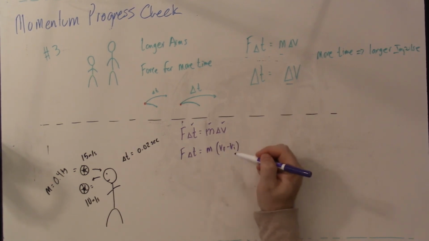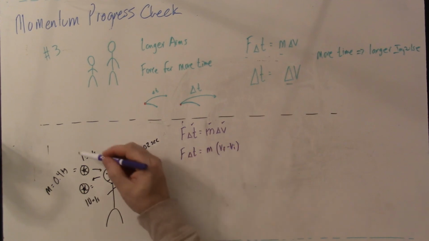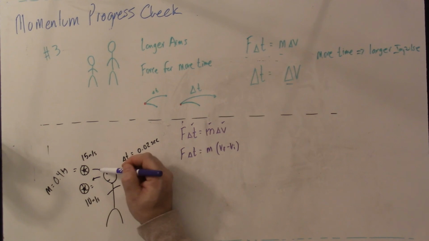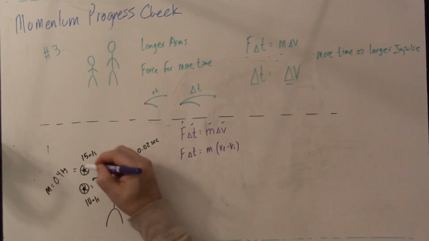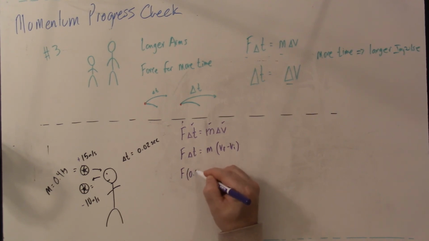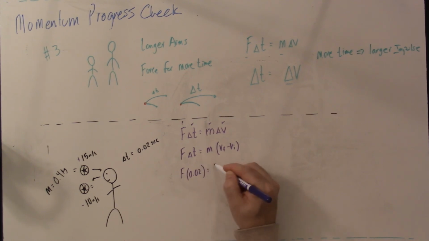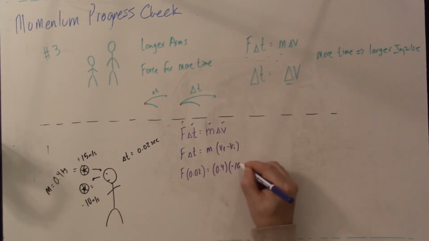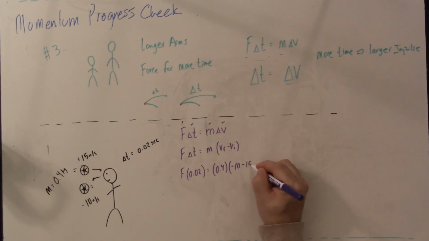So I think I know all of these things. There's just one little trick here. It says it came in with a speed of 15 and left with a speed of 10. But this one is moving to the right, this one is moving to the left. So when I look at their velocities, this is a plus 15 velocity and this is a negative 10 velocity. So now when I go to plug in here, the time is 0.02, the mass is 0.4 kilograms. Now, the final velocity is negative 10 minus the initial velocity was 15.